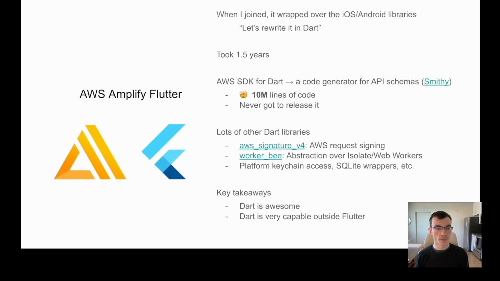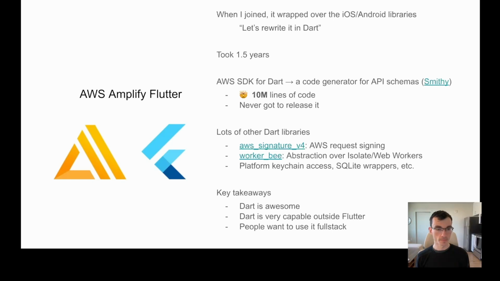And then the biggest surprise though was that other people were feeling the same way as me. For the longest time, I just thought I was alone in this understanding or belief that Dart was awesome. But as soon as we released the rewrite, customers were going crazy about it. And then they started asking to use Dart in more places. They wanted full Lambda support for Dart. They wanted the rest of the AWS SDK. They wanted container support. All these different use cases, they just wanted to use Dart and they wanted to use it full stack.